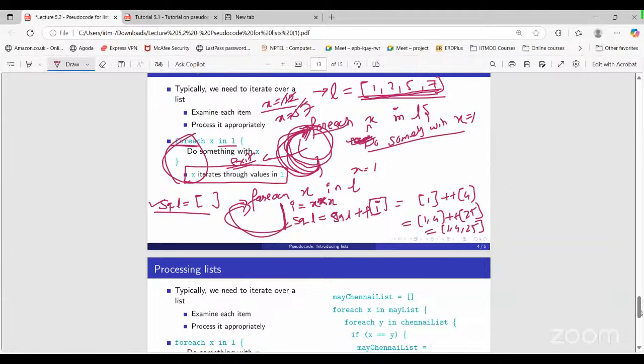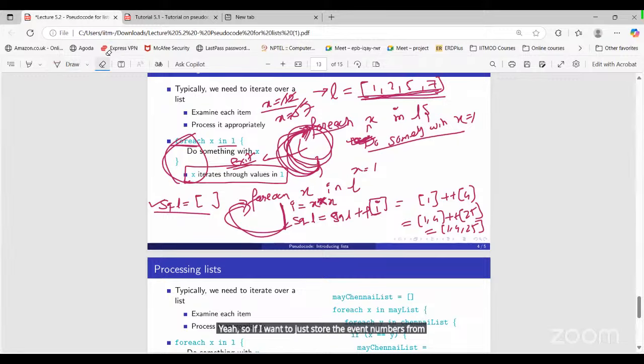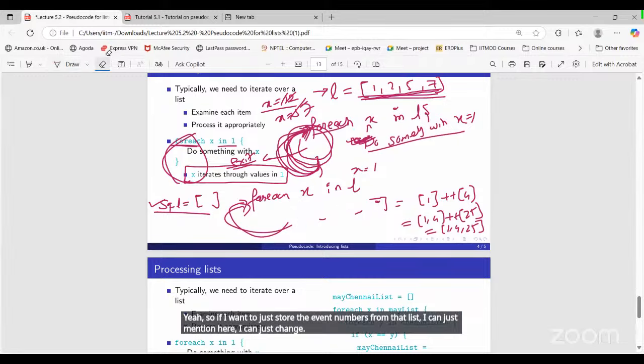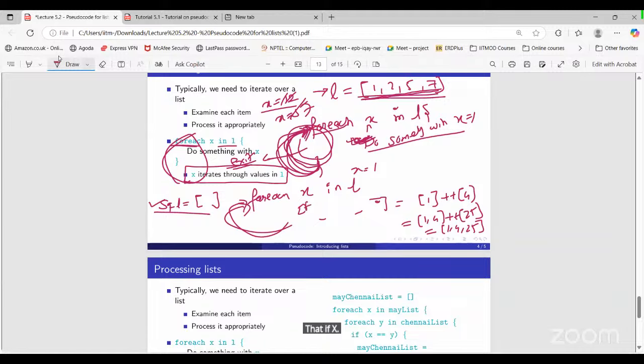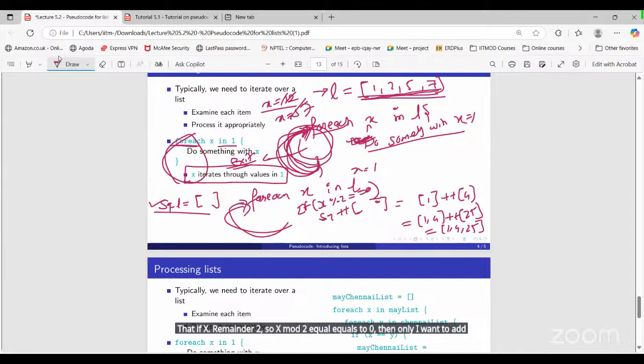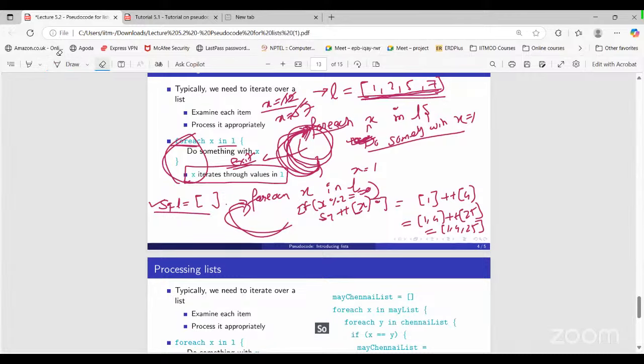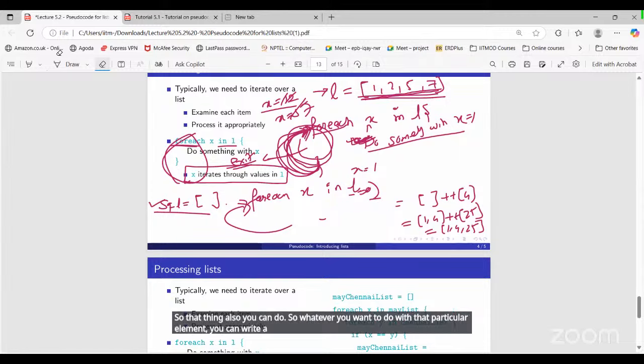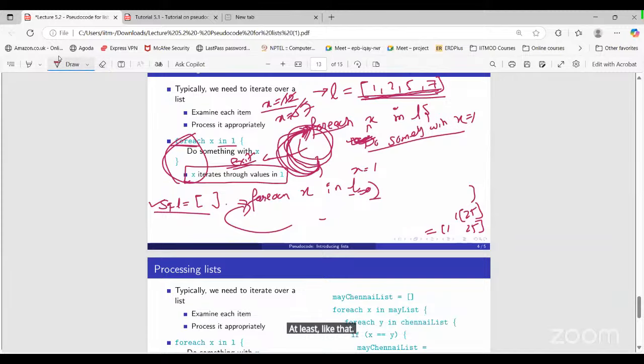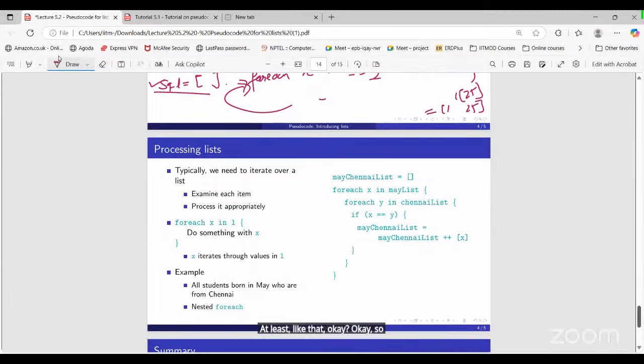So if I want to store just the even numbers from that list, I can mention it here. I can change that: if x mod 2 equals 0, then only I want to add that particular x into my new list, for example, even list. So that thing you can also do. Whatever you want to do with that particular element, you can write a logic for that, and then you can store it in a new list, or you can update the list like that. Okay, so here you can see one example.